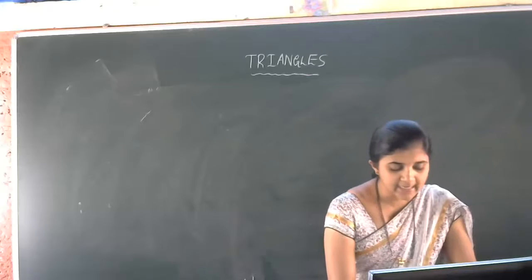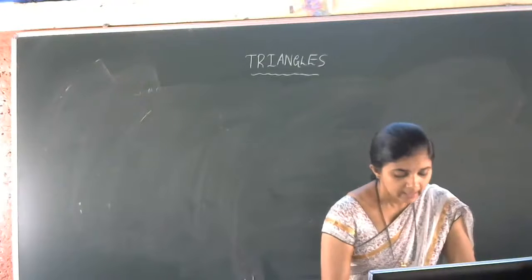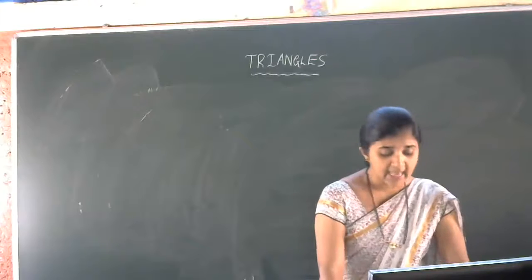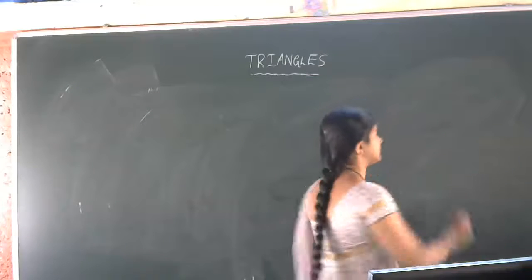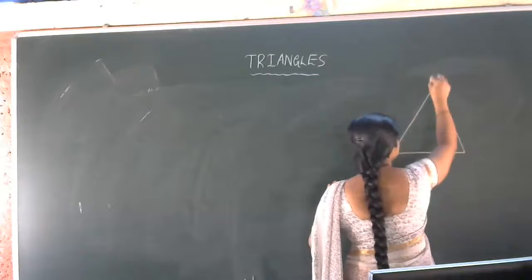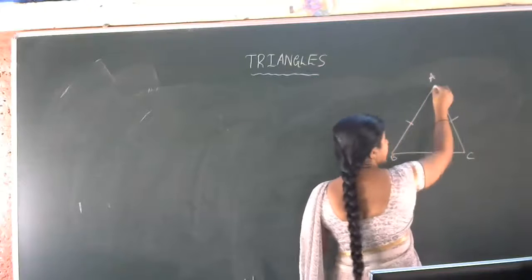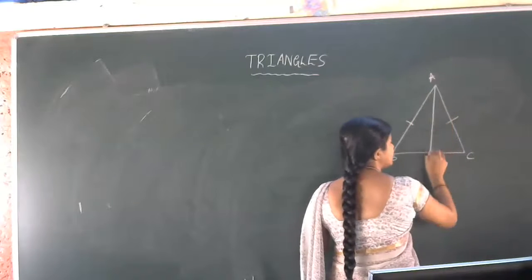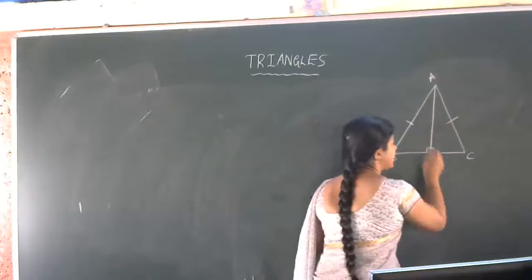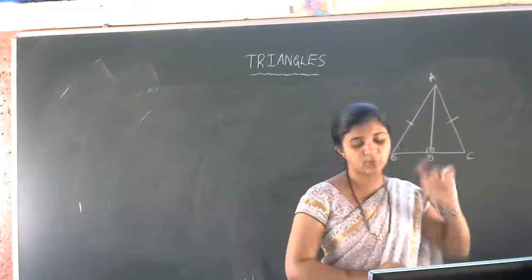AD is an altitude of an isosceles triangle ABC in which AB is equal to AC. Okay, let us draw one triangle ABC. ABC is an isosceles triangle with AB is equal to AC given. AD is an altitude. Altitude in the sense 90-degree line. You all know that altitude in the sense 90-degree line.